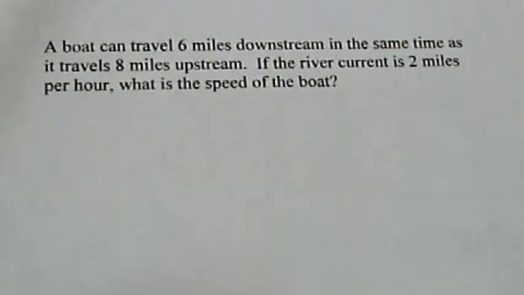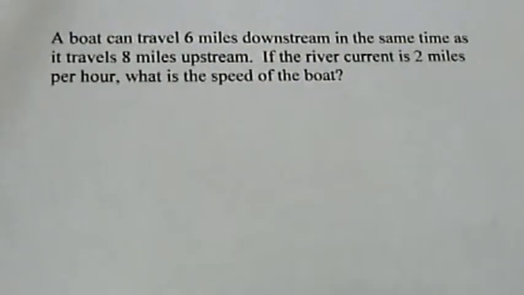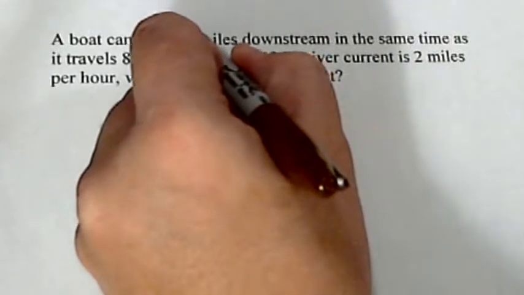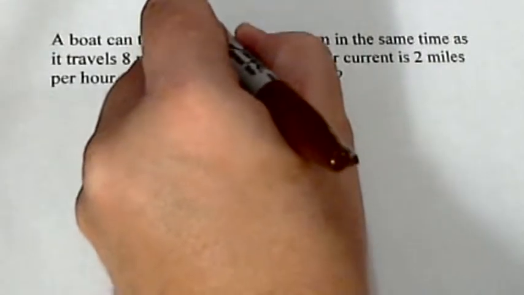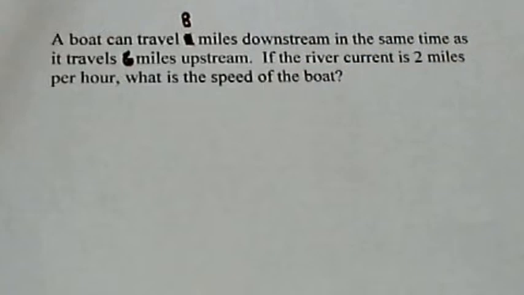Okay, we have a boat that's traveling 6 miles downstream in the same amount of time as it takes to travel 8 miles upstream. If the river current is 2 miles per hour, what is the speed of the boat? Actually, I think I got these numbers backwards because it should be able to go a little further downstream. So the boat's going to travel 8 miles downstream and then 6 miles upstream.